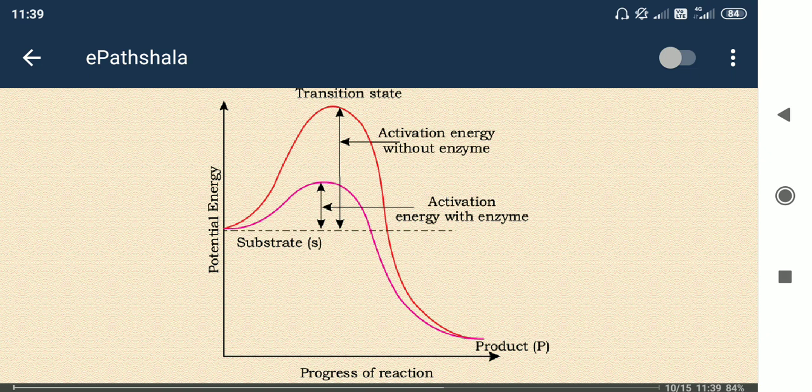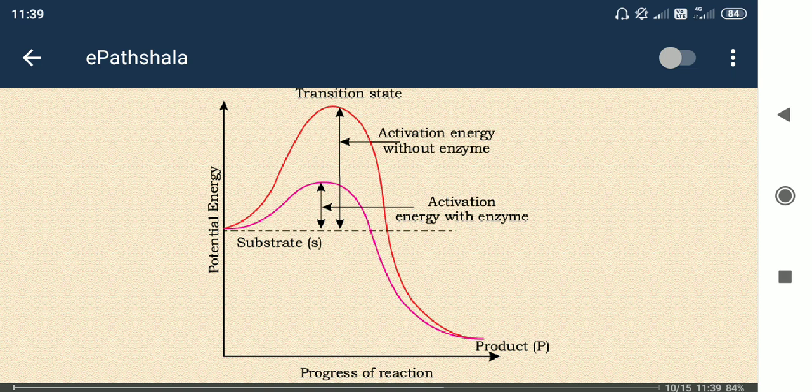That potential energy means initial energy. So now this has more energy. How much energy we need to convert substrate into product, that is the main thing in enzyme kinetics. To convert the substrate into product, we need some energy supply. That energy supply is changeable. When we have enzyme, then the energy needed for the conversion of substrate into product is less.